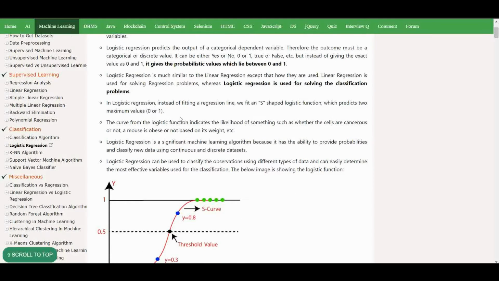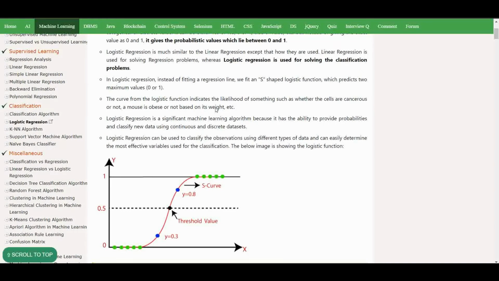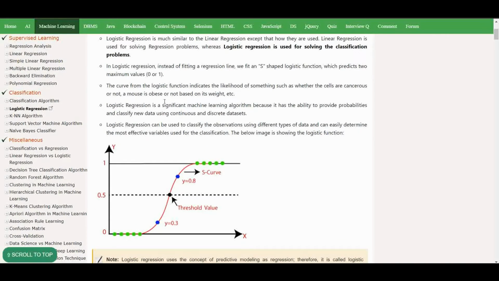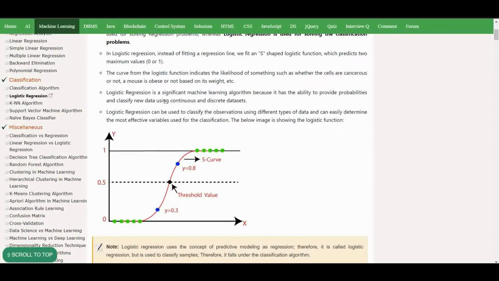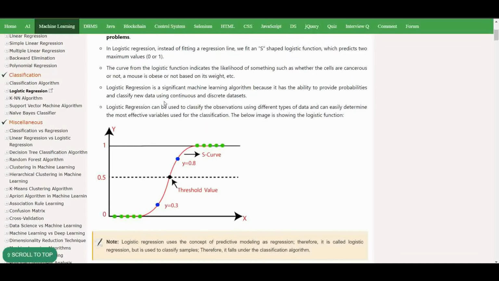Logistic regression is very similar to linear regression, except in how they are used. Linear regression is used for solving regression problems, whereas logistic regression is used for solving classification problems. In logistic regression, instead of fitting a regression line, we fit an S-shaped logistic function which predicts the maximum and minimum values, 0 or 1. The curve from the logistic function indicates the likelihood of something, such as whether cells are cancerous or not, or whether a mouse is obese or not based on its weight, etc.